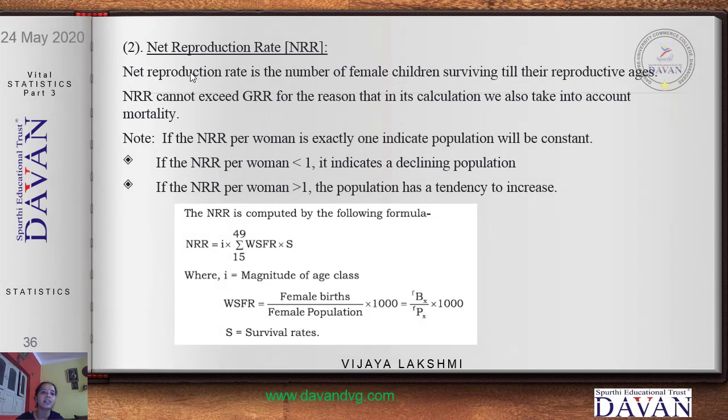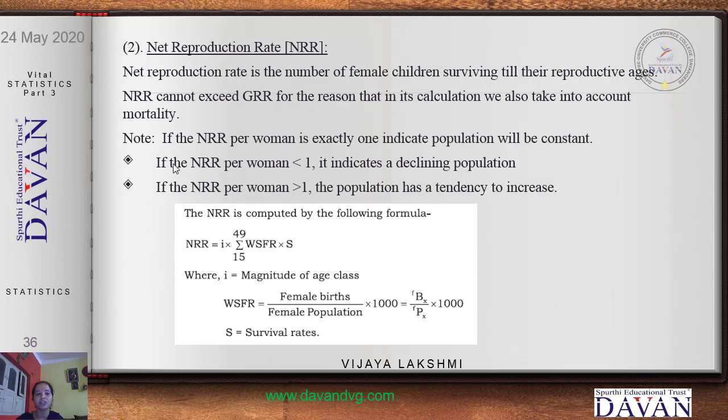The next is net reproduction rate. This is the second type to know the rate of growth of population. In the previous, we were not considering the mortality, but in this NRR, net reproductive rate, we are considering the mortality. So when we consider the mortality, there is no way that this NRR value could exceed the GRR value. Net reproduction rate is the number of female children surviving till their reproductive ages. So NRR cannot exceed the GRR for the reason that in its calculation we also take into account the mortality.